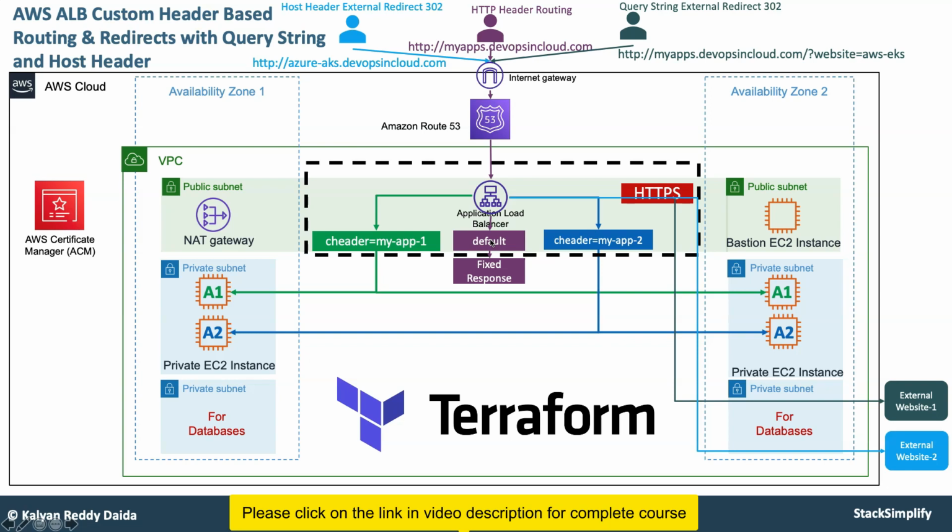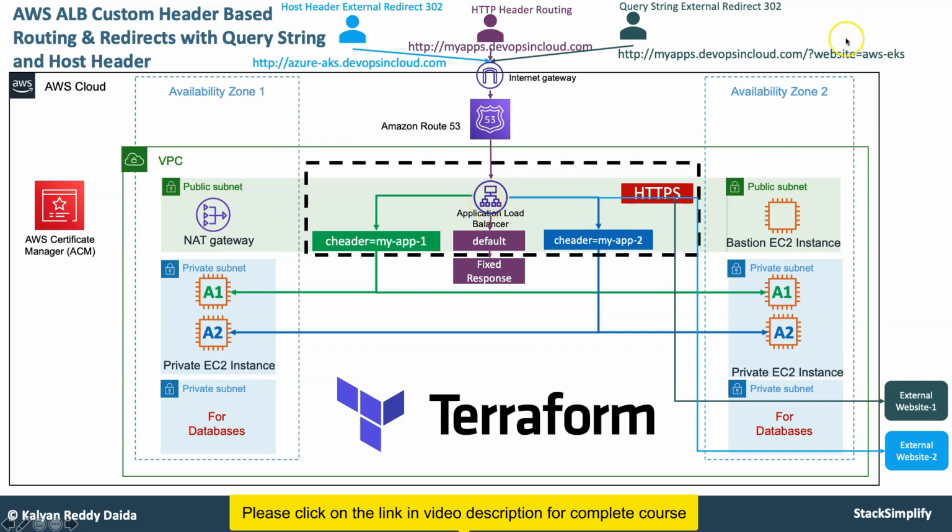In addition to that, you are also going to implement, using Terraform in the application load balancer, a host header external redirect 302. Whenever you access aks.devopsincloud.com, it will come directly to the application load balancer and then redirect you to some external website. In the same way, you will implement query string based redirect in the application load balancer using Terraform.